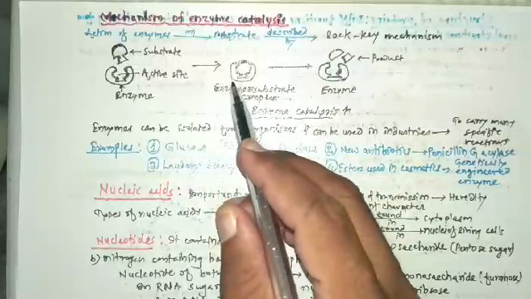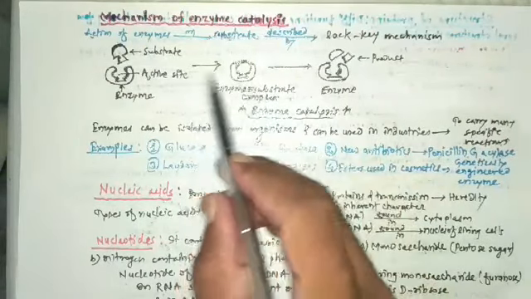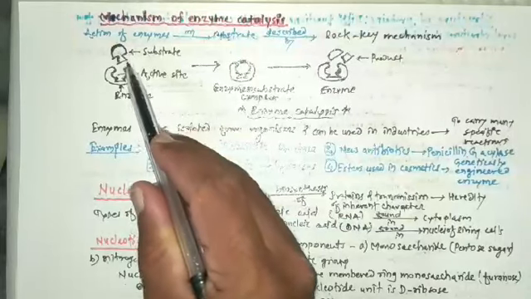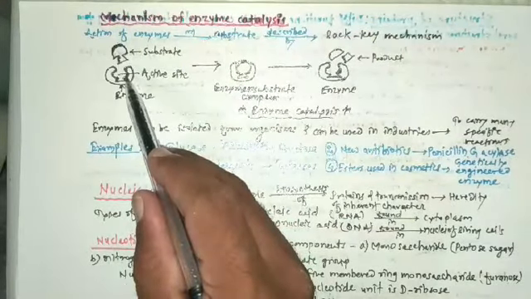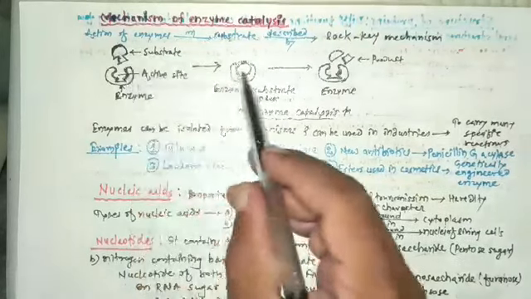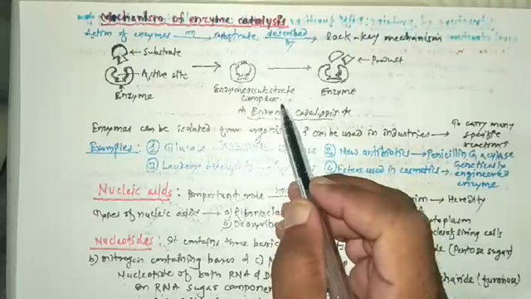So here the binding of substrate at the active site of enzyme produces enzyme substrate complex.